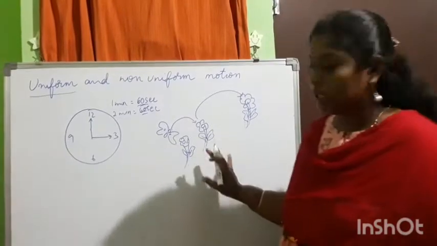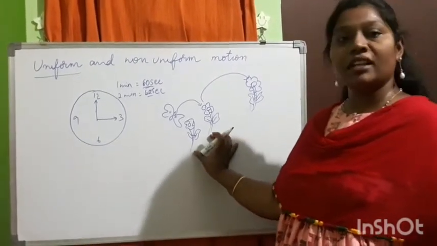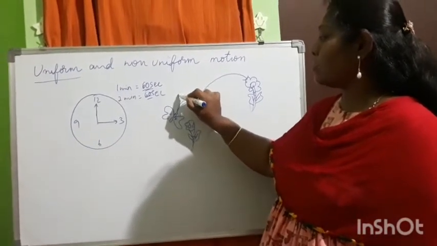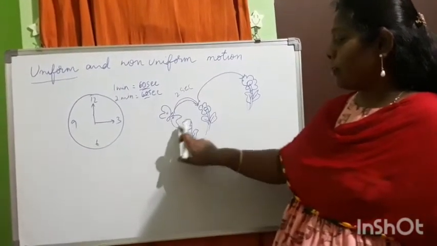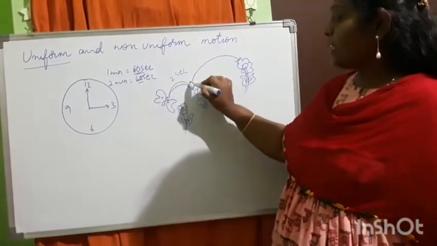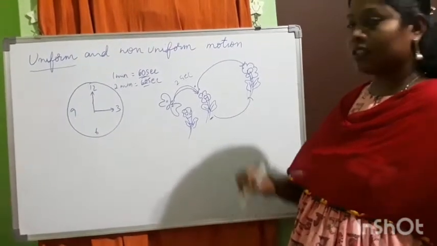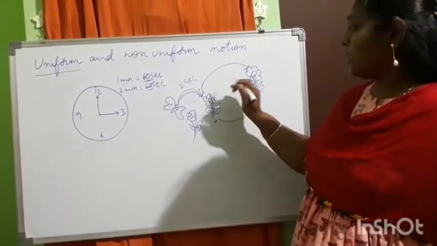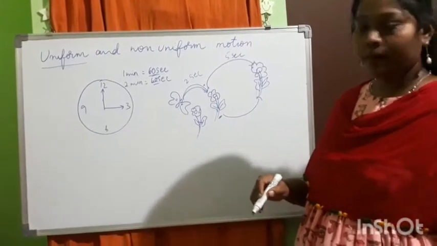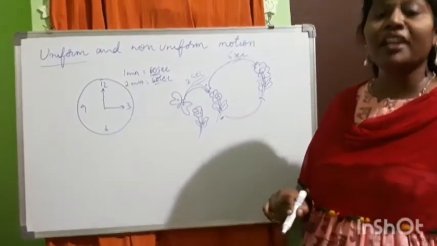When we come to the butterfly here, see, here the two flowers are near. So it is taking at least 2 seconds to fly from here to here. But when the same butterfly is at this position and wants to fly to this flower, see the gap, it is taking 5 seconds. Yes, children? So here the time interval is different.